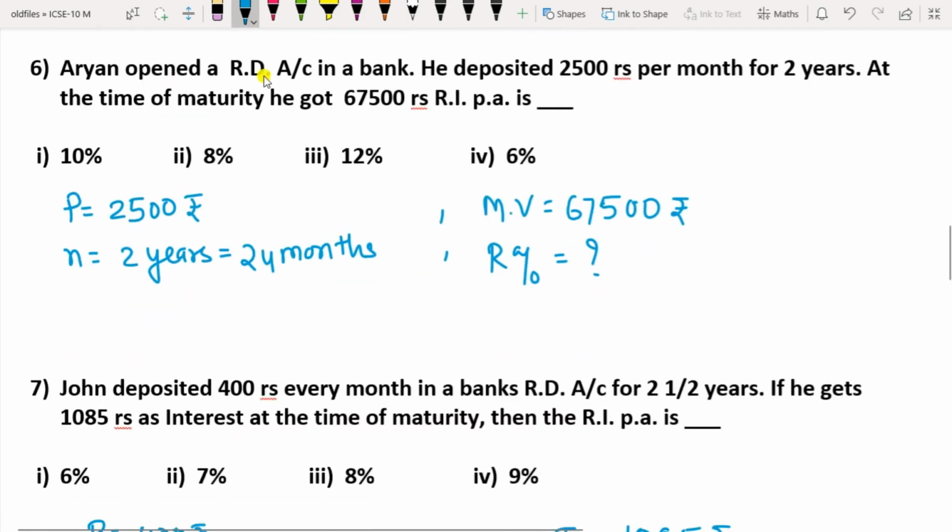Aryan opened a recurring deposit account in a bank. He deposited 2500 rupees per month for 2 years. At the time of maturity he got 67,500 rupees. So the rate of interest per annum is. So you have to find here the rate of interest R. P is 2,500 rupees. N is 2 years, that is 24 months. Maturity value is 67,500. R percent you have to find.